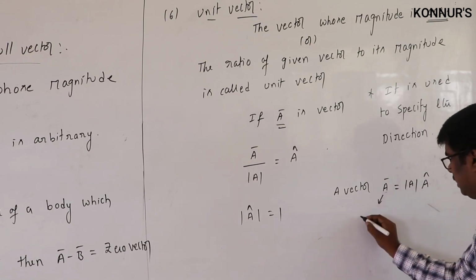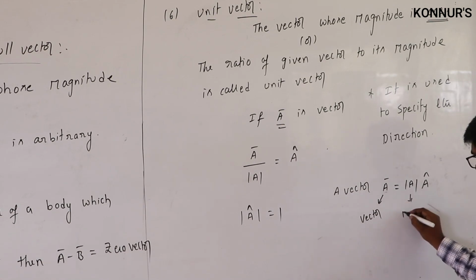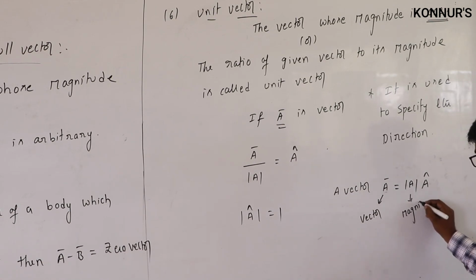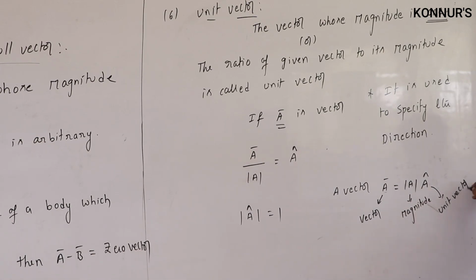So a vector has a magnitude, and the direction is represented with the unit vector, that is A cap.